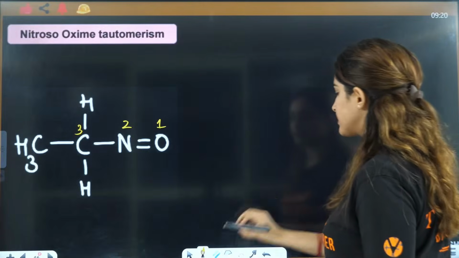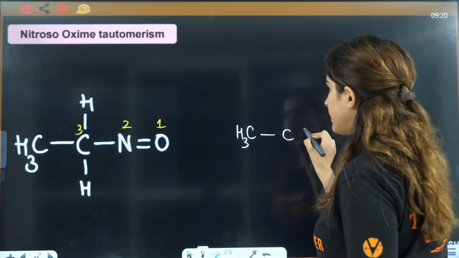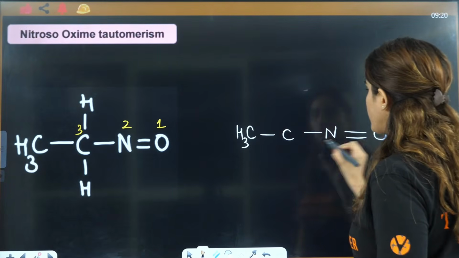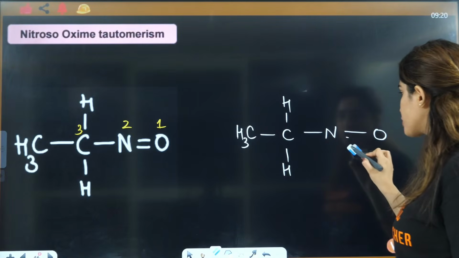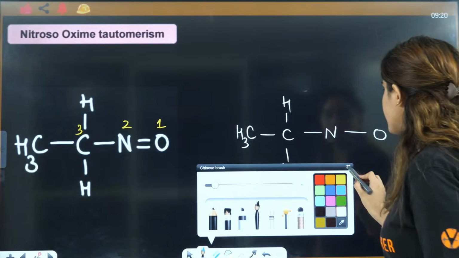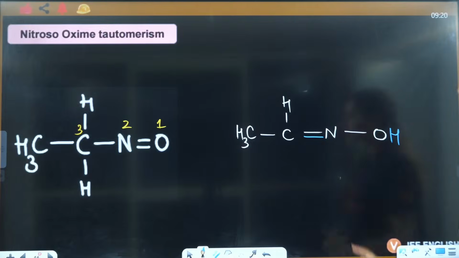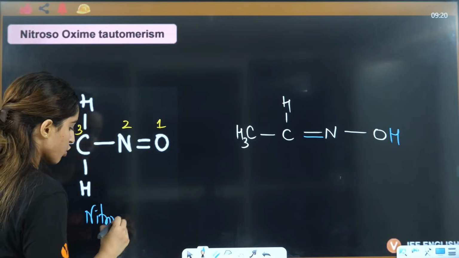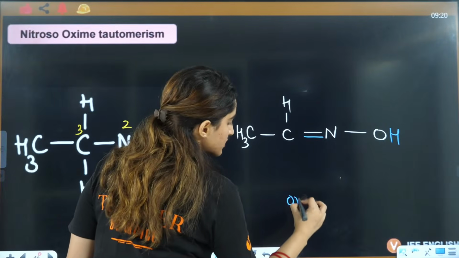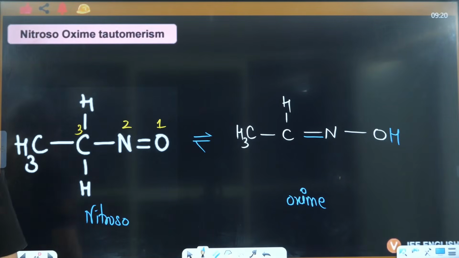Again the same thing: this is CH3, this is C, this is N, this is double bond O, this is H, and this is H. So from the 1 and 2 position, break the double bond, attach it to 2 and 3, and shift the hydrogen to the first position. And that is going to be your nitroso-oxime tautomerism, and that is going to be the answer here. Right? Okay.